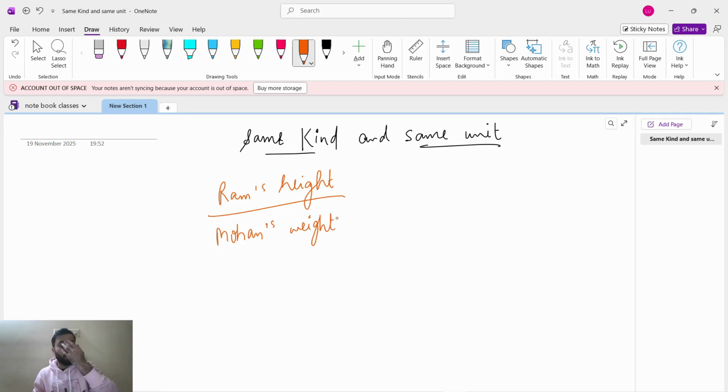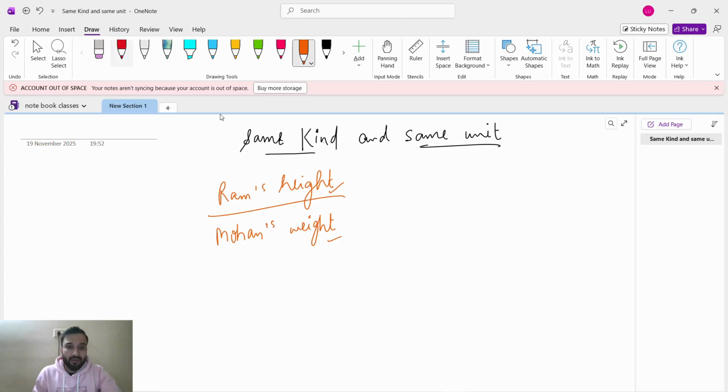Is it possible to compare? No, it's not possible to compare Ram's height and Mohan's weight, because you cannot compare height and weight. How will you compare height and weight? It is not possible. So that's why we want the same kind.